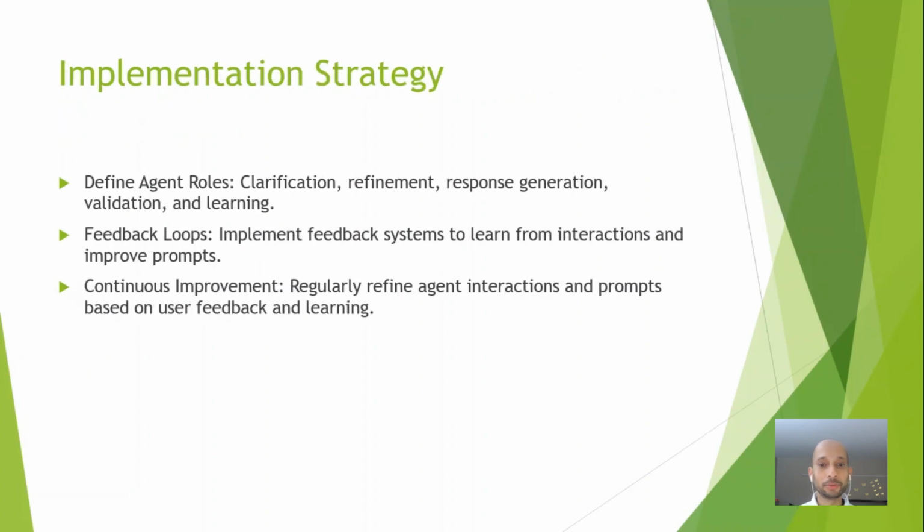Now, how do we implement this in a real world scenario? The first step is to clearly define the role of each agent, like clarification agent, refinement agent, response agent, etc. Then define the task and tools the agent has to use and the governing process for the agent interaction. By governing process, I mean when the clarification agent should stop asking follow-up questions and call the refinement agent, which constructs the prompt for the response agent. In the same way, if we want the AI agents to use any specific tools or models, this can also be defined.